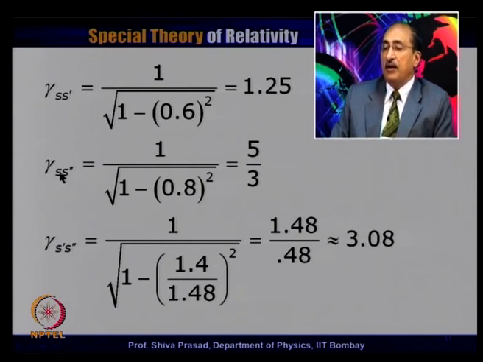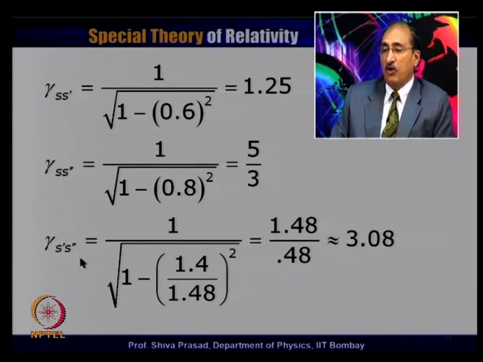Similarly, gamma between S and S double prime has to be found out by using the relative velocity between S and S double prime, and that is 0.8 c, which has been given. So, this turns out to be equal to 5 by 3.